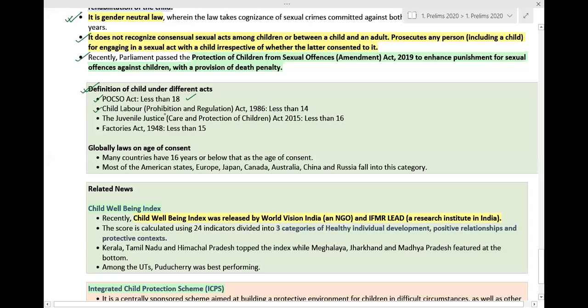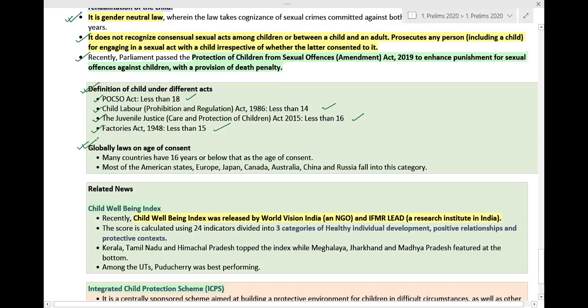Under the Child Labor Prohibition and Regulation Act 1986, a person is considered a child who is less than 14 years of age. Under the Juvenile Justice Care and Protection of Children Act 2015, a person is considered a child who is less than 16 years of age. Then under the Factories Act 1948, a person is considered a child who is less than 15 years of age.